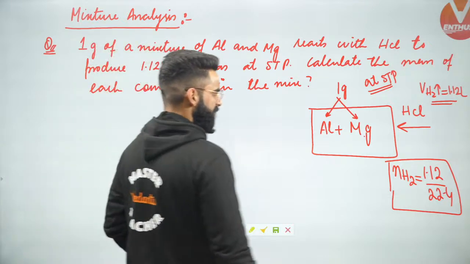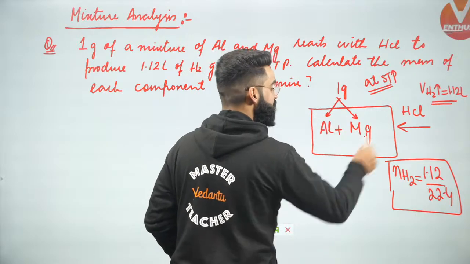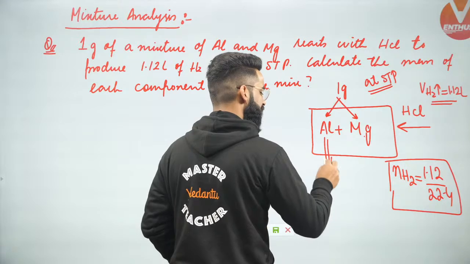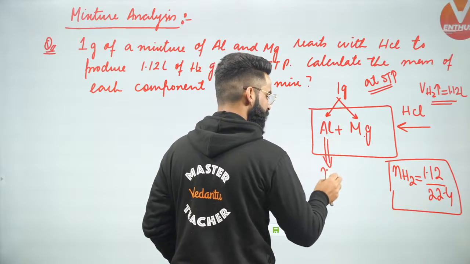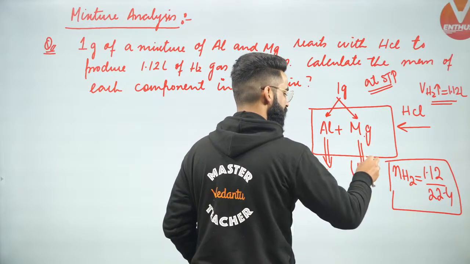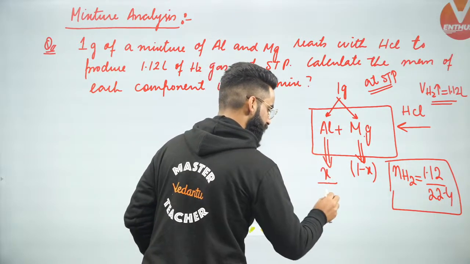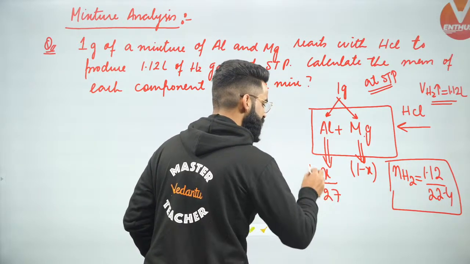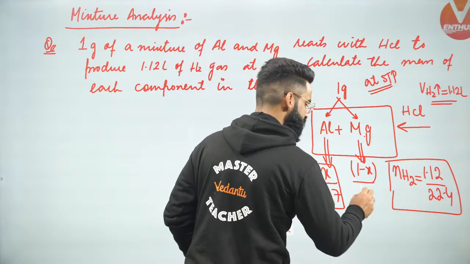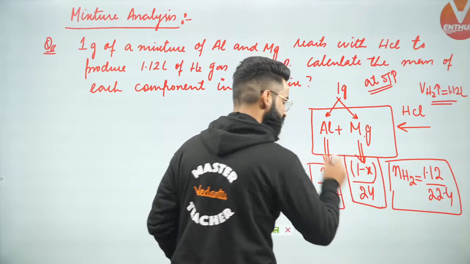See, we have got 1 gram of the mixture. This 1 gram is the mass of aluminium as well as magnesium. Let's assume out of 1 gram, x grams is the mass of aluminium in the mixture. So 1 minus x grams is going to be the mass of magnesium. If I divide x by the molar mass of aluminium, which is 27, x by 27 gives me the moles of aluminium. And (1 minus x) divided by the molar mass of magnesium gives me the moles of magnesium in the mixture.